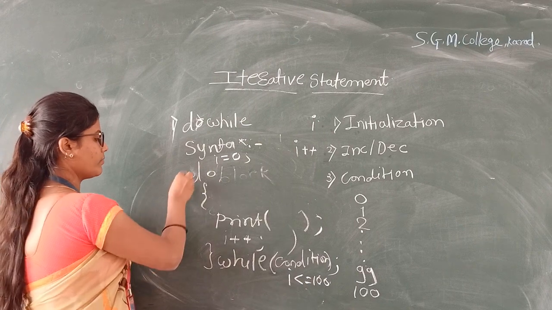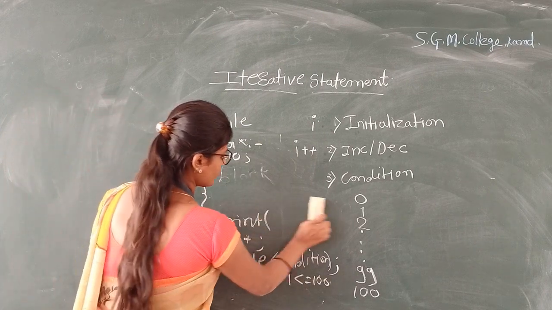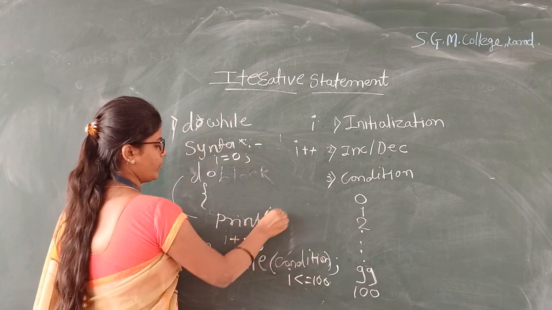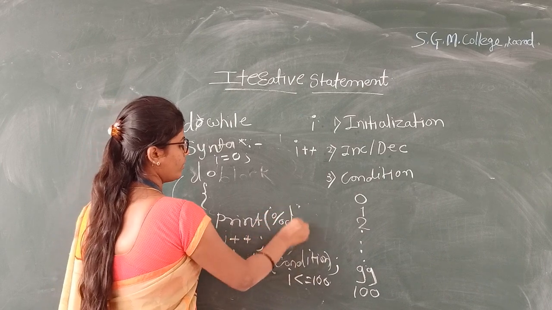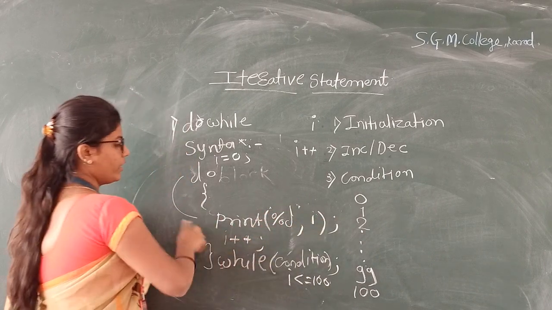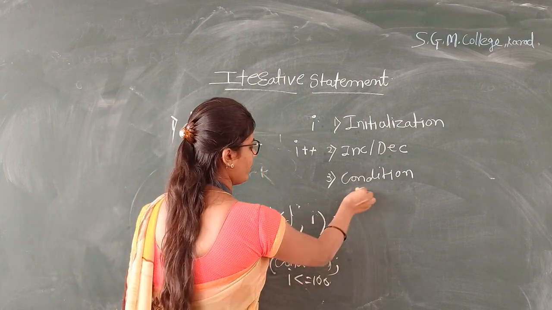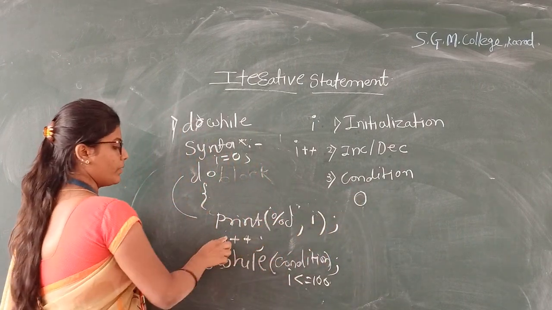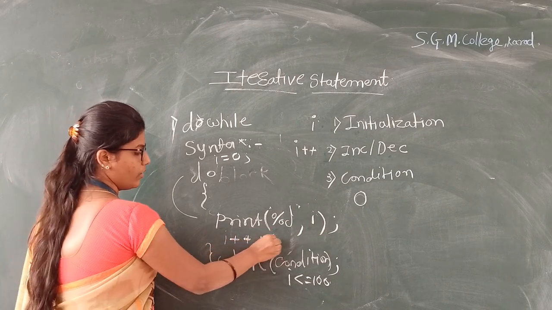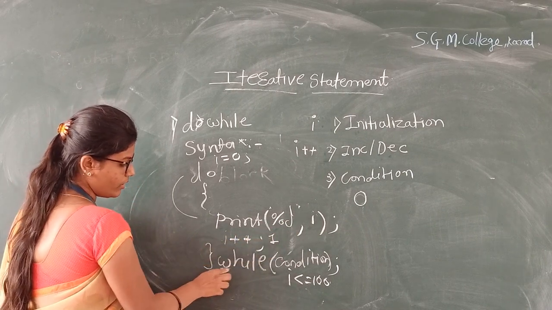Control goes to the printf statement, and it will print the value of I, which is 0. I plus plus makes it 1. Control goes to the while part.